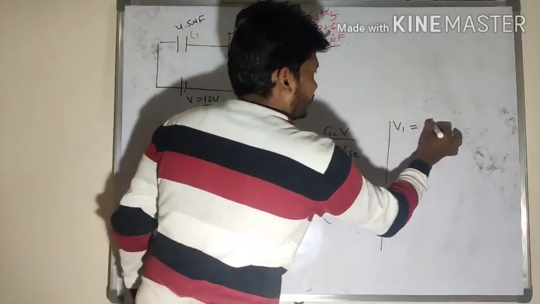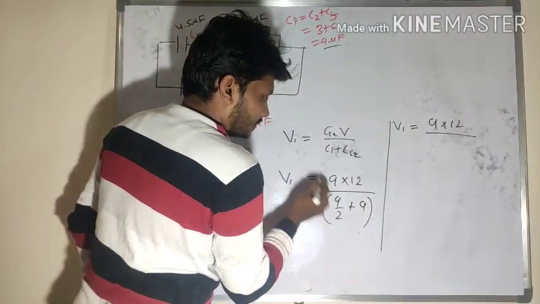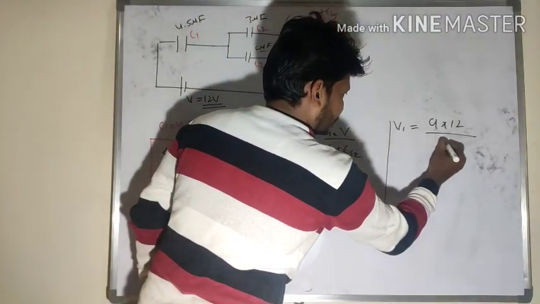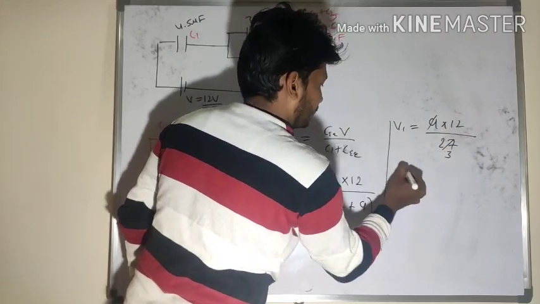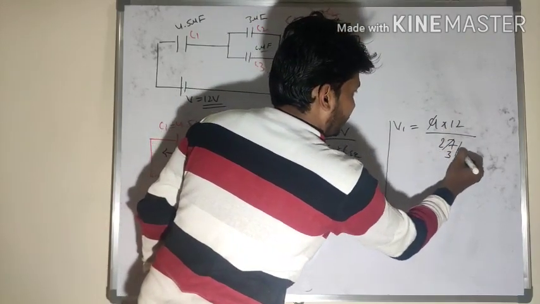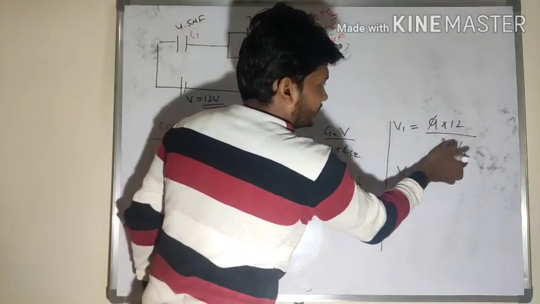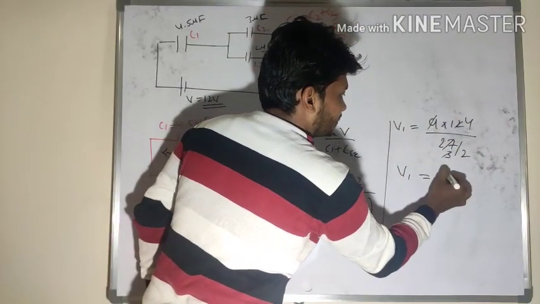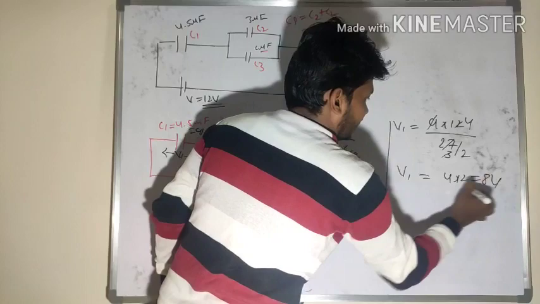V1 is equal to 9 into 12 divided by 18 plus 9 here, so 27 divided by 2. 9 ones are 9, 9 threes are 27, 4s are... if it goes to numerator, 4 into 2, that is 8 volt.